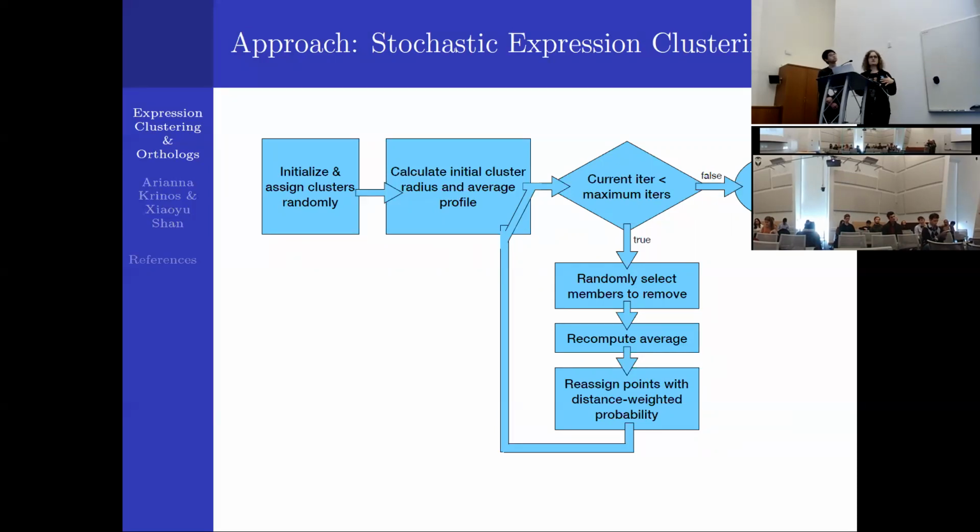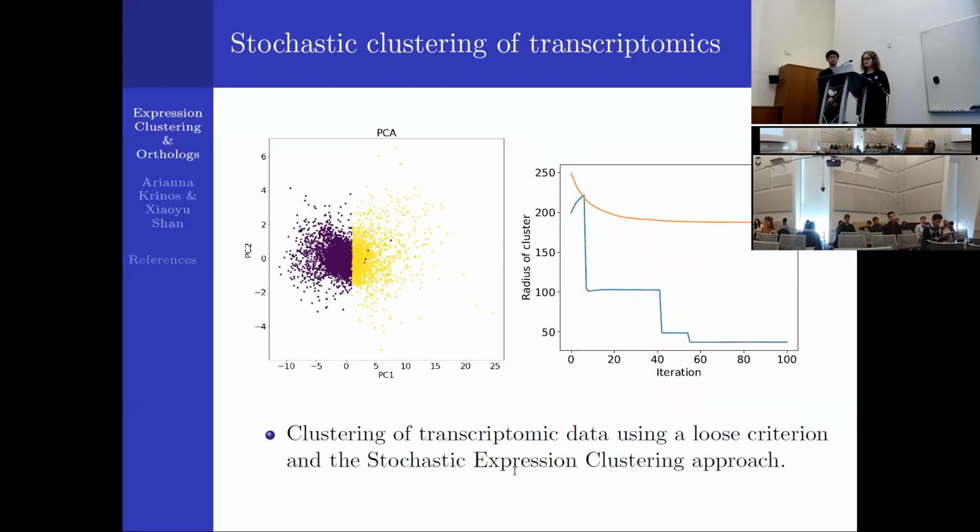So when we started out, if all data points were in the same cluster, we took the largest distance from the average of that cluster, the average expression profile, to any point. And then based on the ratio of that, we scaled how many points we took out each time that we recomputed the averages and reassigned the points. And eventually, after a maximum number of iterations, we stopped clustering.